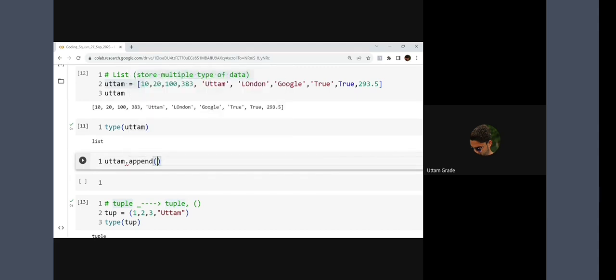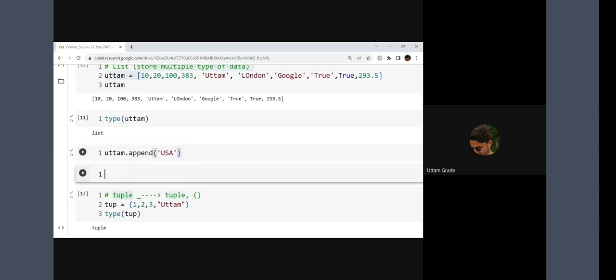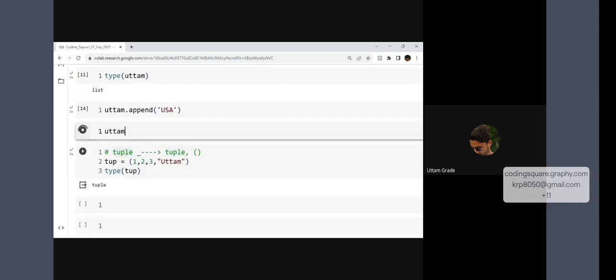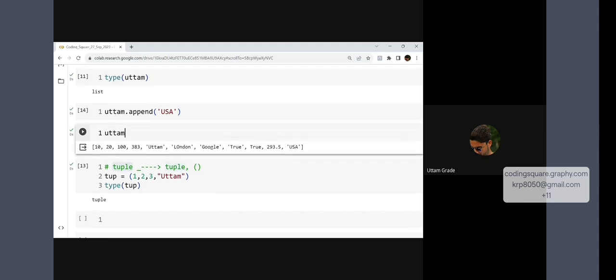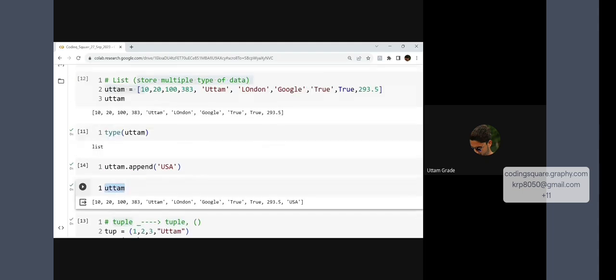Append means to add a value. I want to add a value like USA. What will happen? No output, but if you call Uttam, it will show you the value. Can you see this? USA has been added. So you can add a value within the list. That means a list is not only where you store values; you can add, remove and update values, you can do multiple things within the list. Getting my point?